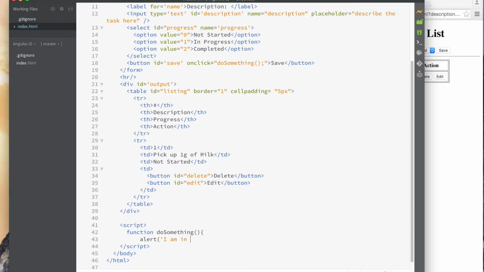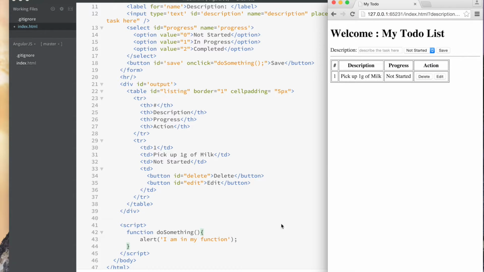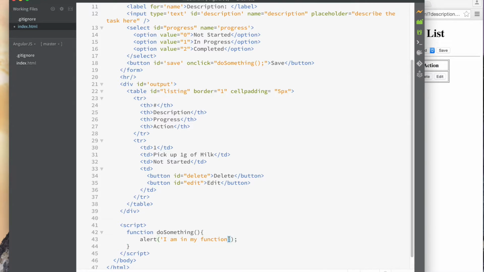I am in my function. Right? And now I should expect to have the same result, except I have some more text I can write, instead of trying to write things up there. And here I could have used double quotes, it wouldn't matter, right? Because no longer do I have to worry about nesting.